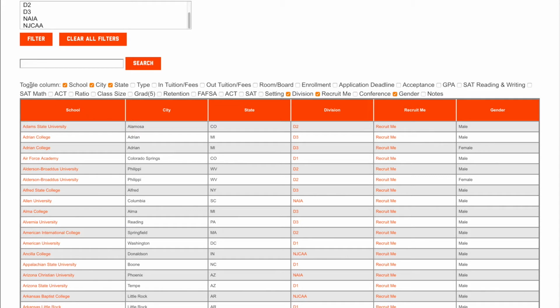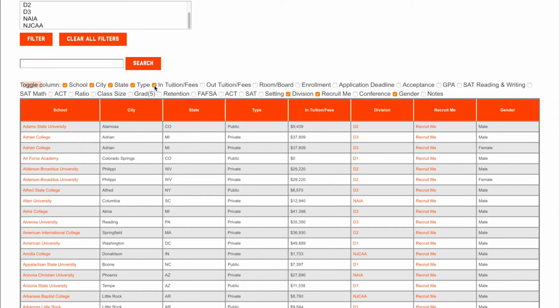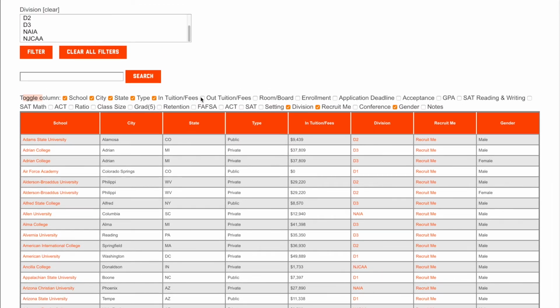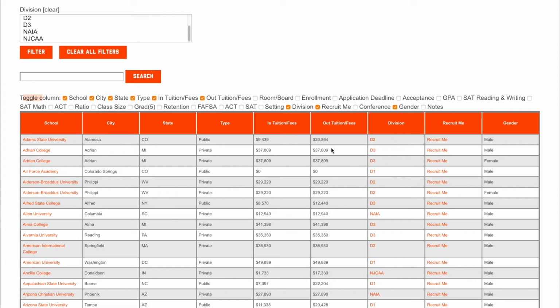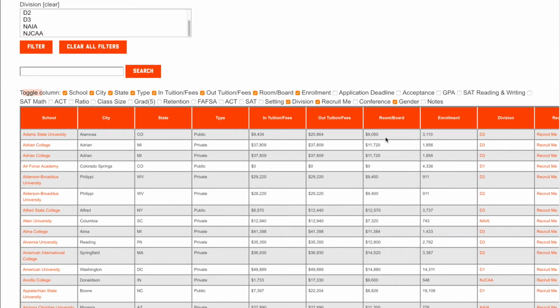And so here we've got some more columns. These are just the basic starting columns. We got some more columns that you can include. Type is whether it's public or private. And tuition and fees, and then we've got out-of-state tuition, room and fees. You got room and board cost. You've got the total enrollments at the school.